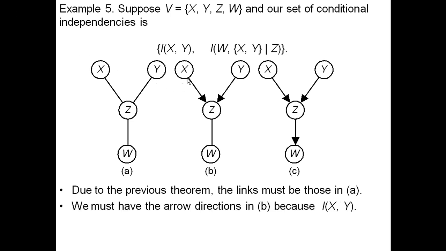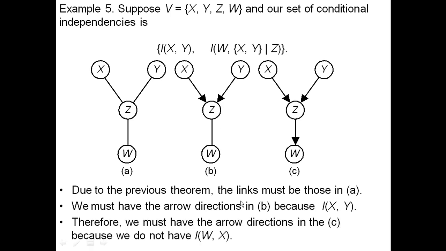We learn the edges first. Then we start directing them. We have to have these edges going in this direction because X and Y are independent. If we have them going like this, it doesn't say they're independent. It says they're independent conditional on Z. Same if they go this way, same if they go from Z to X and Z to Y. So these edges have to go here, and once we direct those edges in that direction, this edge has to go this way.